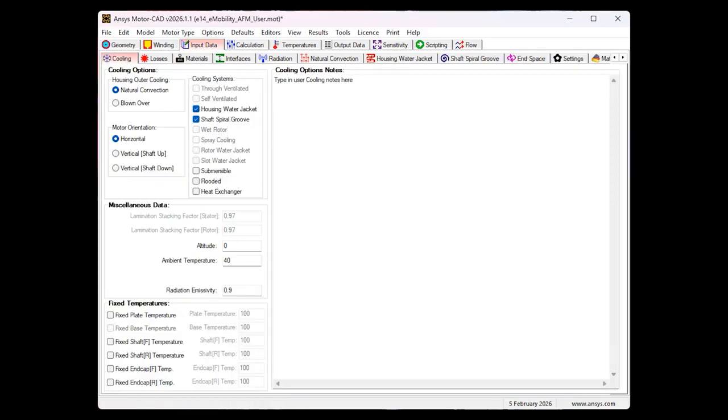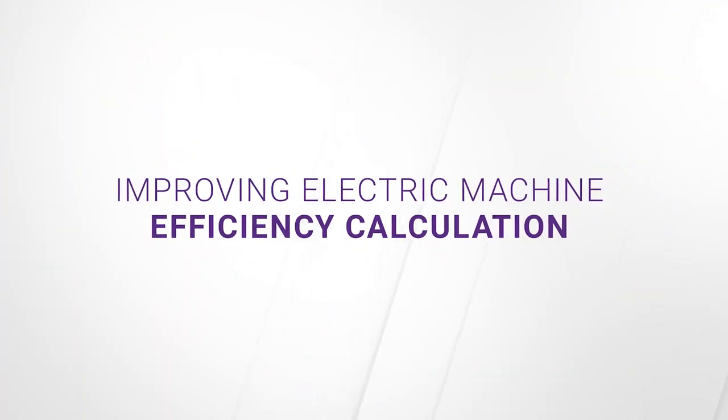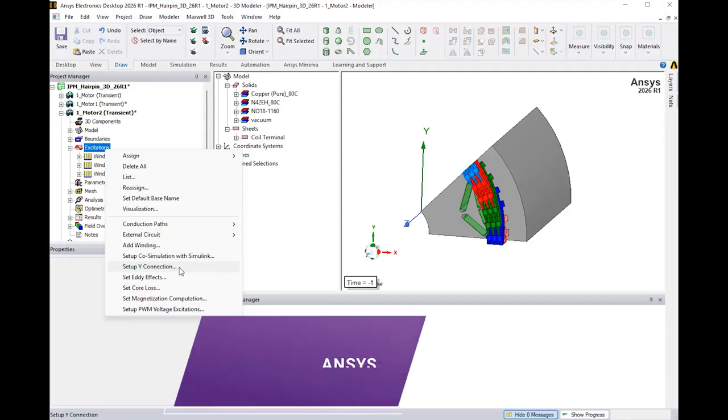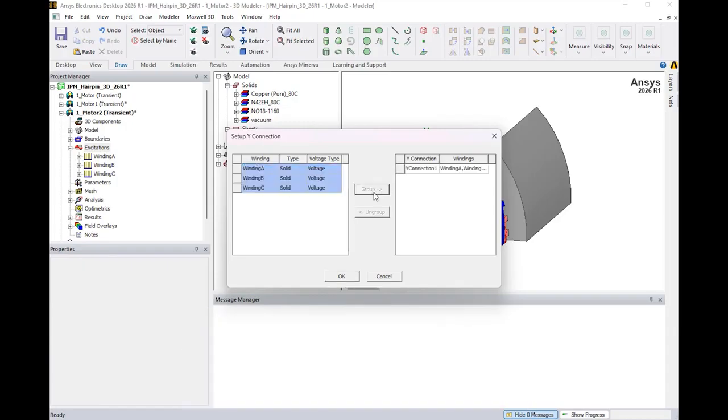Finally, we are improving electric machine efficiency calculation in both Ansys Maxwell and Ansys Motor-CAD. Maxwell adds streamlined improvements for Y-connected solid windings and space vector pulse width modulation winding definitions.